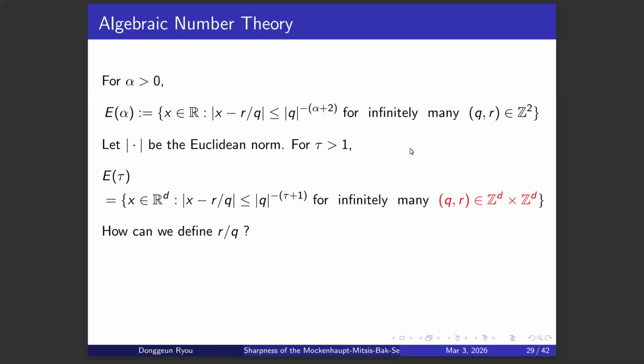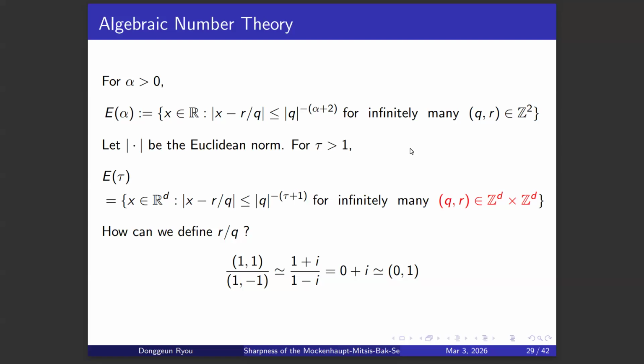It's not very clear what it means for an integer vector to be divided by a vector. Because in one dimension, r and q are numbers, so r divided by q is quite obvious. But now r and q are vectors in higher dimension. And this is the main idea of how they go around this obstacle.